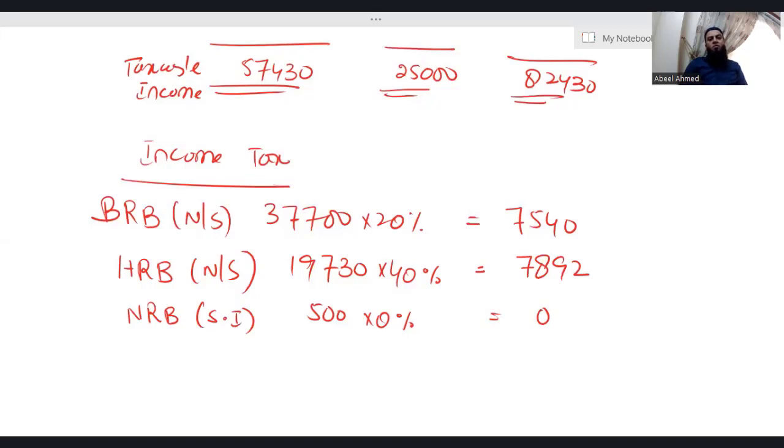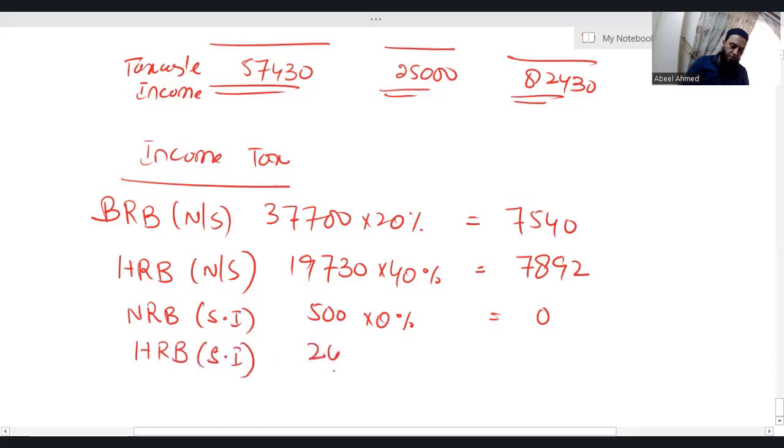And the remaining 24,500 actually falls in the higher rate band because the basic rate band is already utilized by the non-saving income, and we have already decided if the basic rate band is consumed by any income, it is consumed for the rest of the incomes. So 24,500 of the saving income actually falls in the higher rate band where the applicable tax rate is 40%. 24,500 into 40%, I'm getting 9,800.